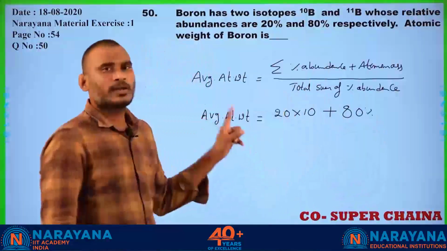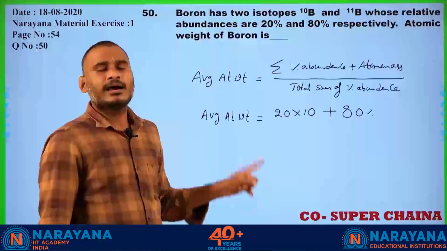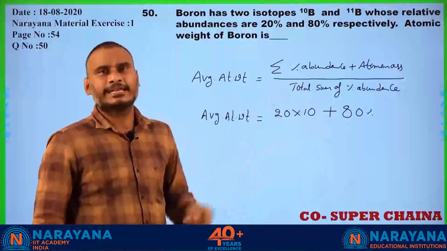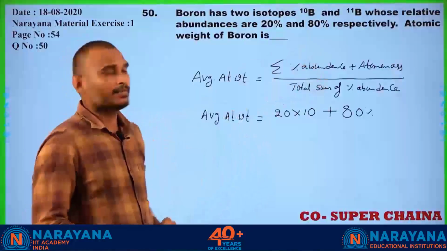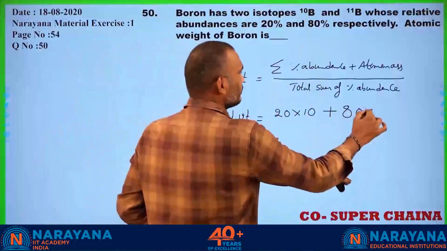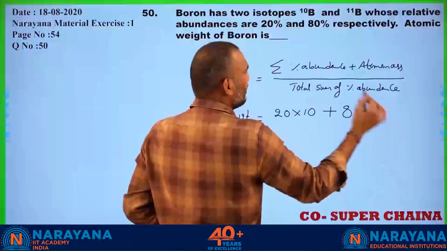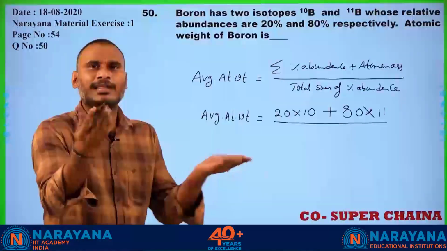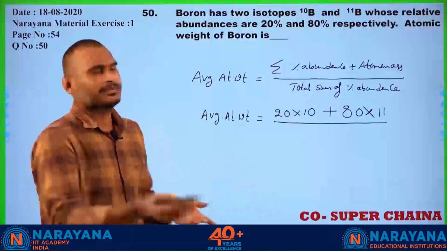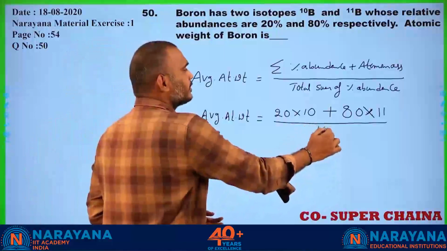That means boron 10 and boron 11 exist in 2:8 ratio, not in 1:1 ratio. That is why I am applying this formula: 11 by the total sum of percentage abundance. Already we are taking percentage abundance, so the total sum is always equal to 100.